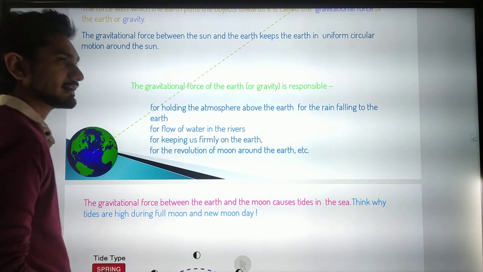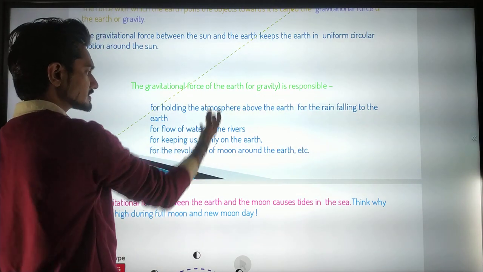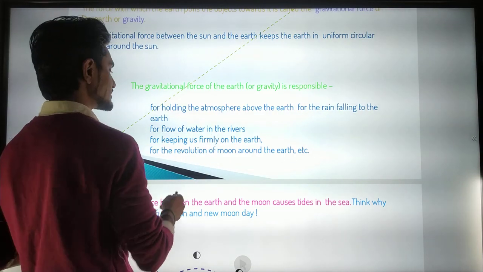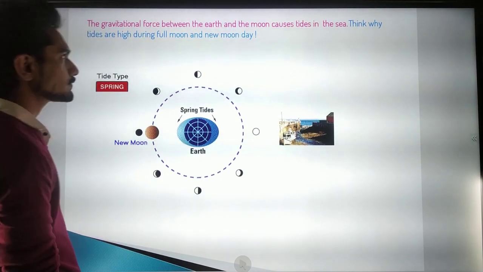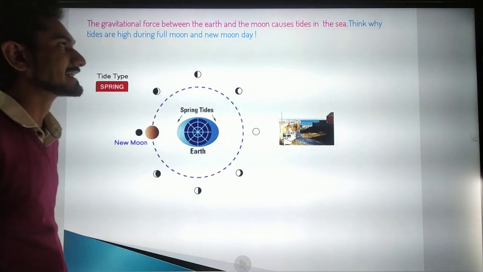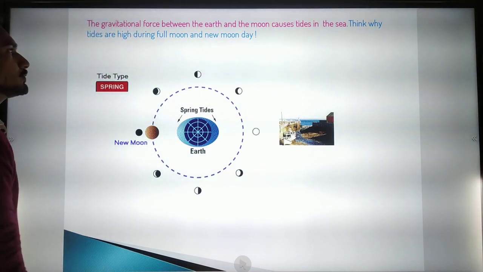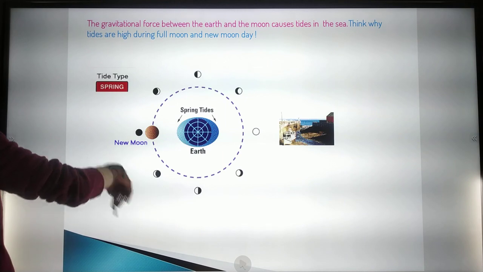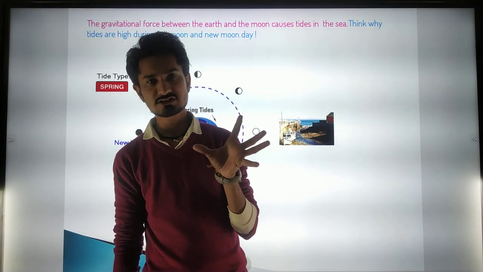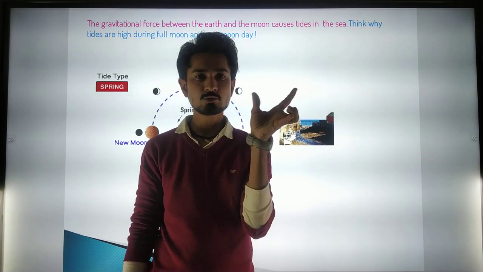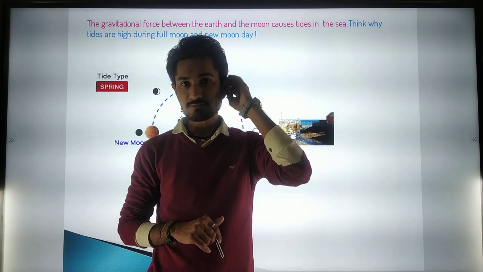But if someone asks why the gravitational force is important, because of these reasons it is very important to us. The gravitational force between the earth and the moon causes tides in the sea. Think about why tides are high during the full moon and new moon day. I have already told you in standard 8 that due to this gravitational pull of the moon on the earth, the sea waves rise whenever it is a full moon.